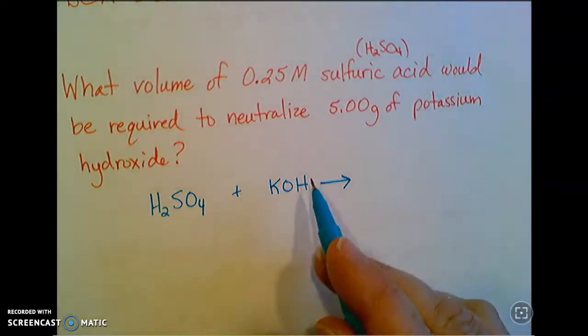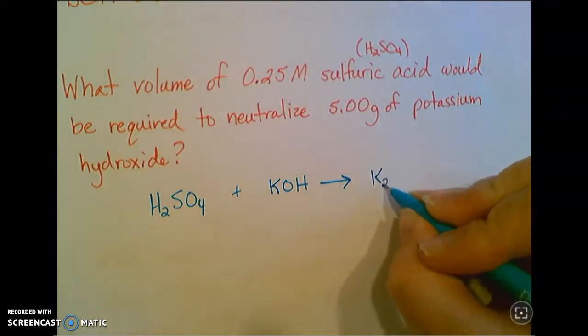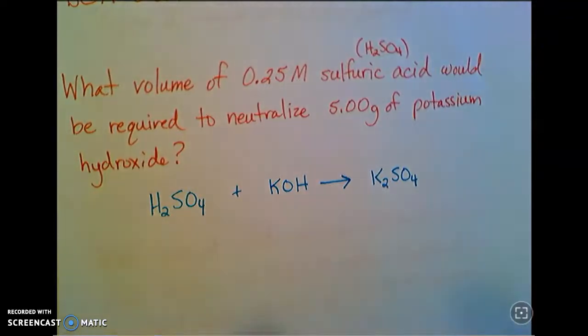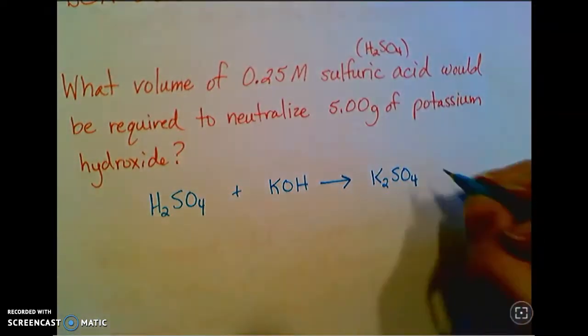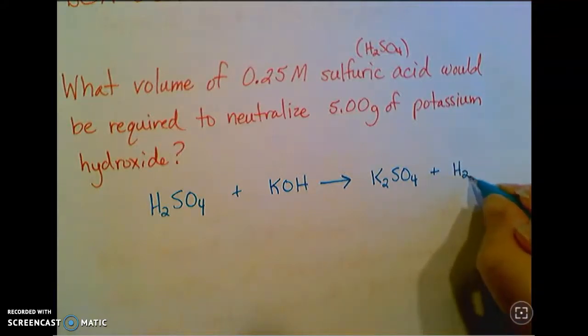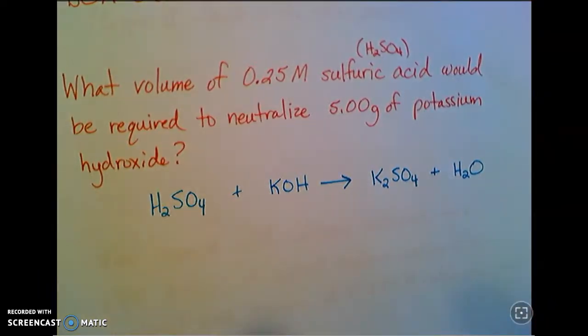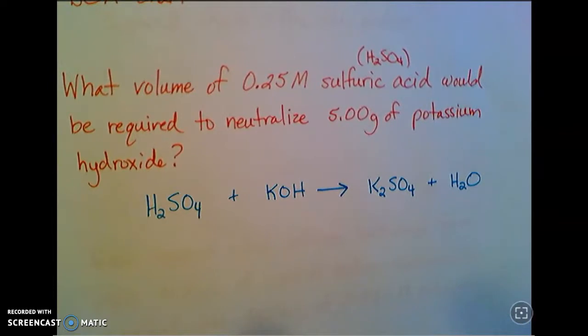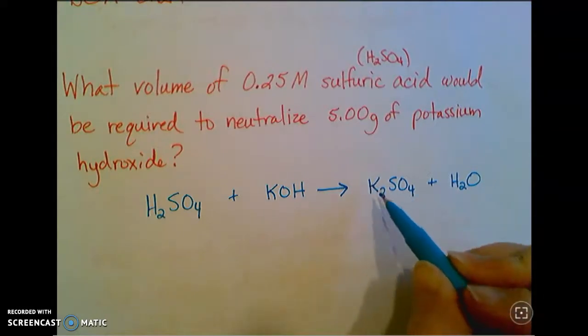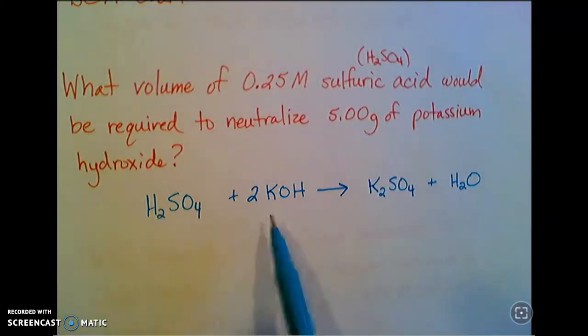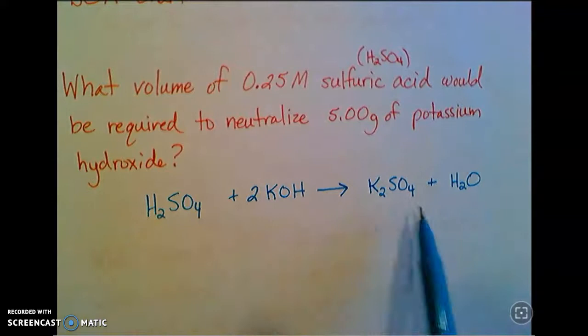This is an acid, this is a base. So I'm going to get the salt, potassium sulfate, K2SO4. I have 2 potassiums because sulfate has a -2 charge. Takes 2 potassium to balance that out. And H2O is water. So that's the H from the sulfuric acid and the OH from the base, making a water molecule. And so I need to balance my equation. As we've said, it's usually easiest to start with your metal. So I've got 2 potassiums here, only 1 here. So put a 2 there. And then go to your non-metals. Sulfur is good. Always save hydrogen and oxygen for the end.